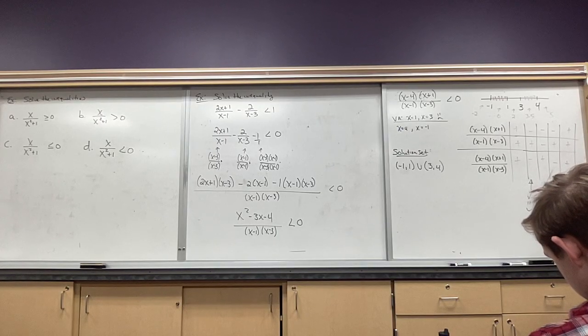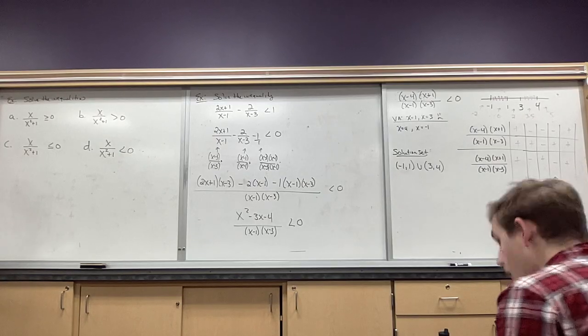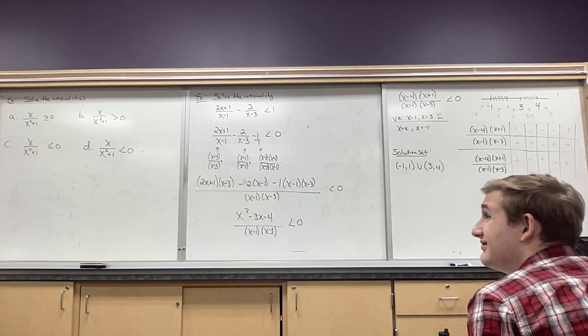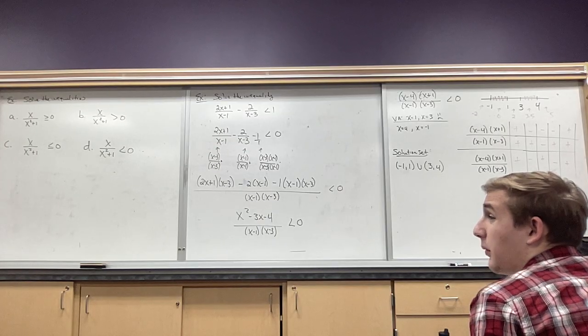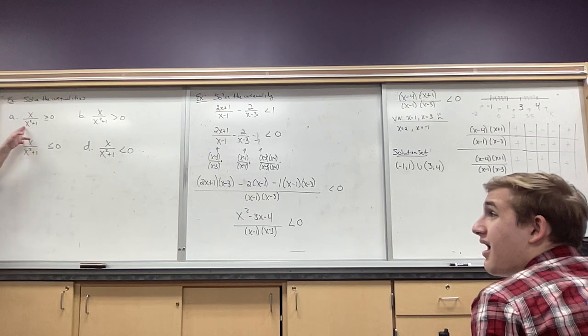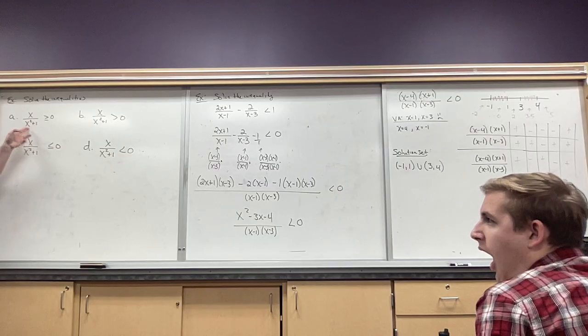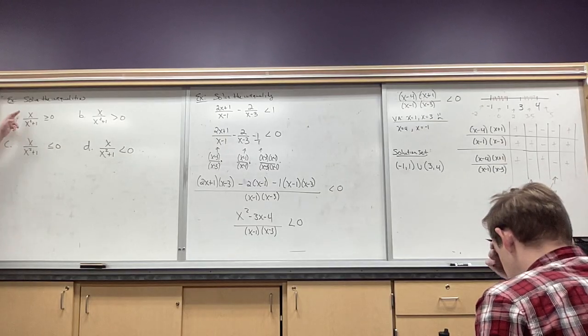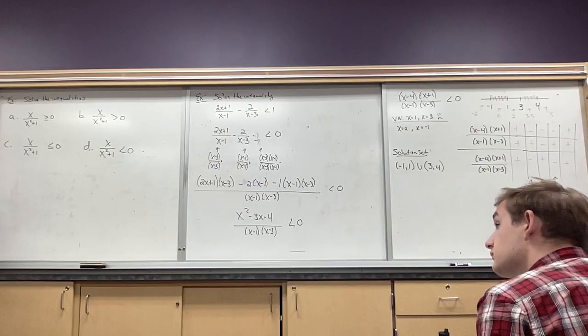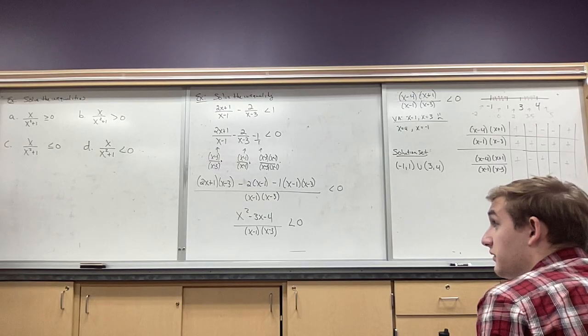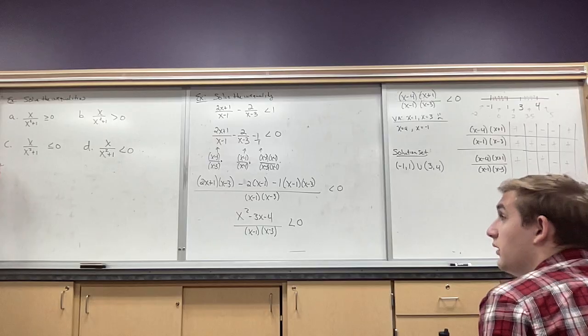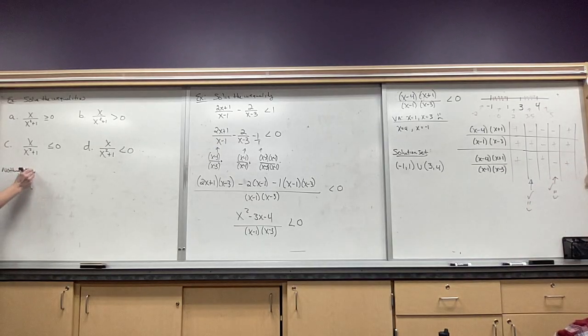Now, unlike the other ones, I can't break this down any further. So this is what it is. But let's talk about some characteristics of this inequality. The bottom part, am I ever going to get a negative? No. So that's always going to be squared, right? Always positive. So am I ever going to get a 0 in the denominator? No. So I'm good. So nothing I got to worry about there. Now, in the numerator, when is it going to give me a 0? And it's equal to 0? When it's equal to 0, huh? Does that make sense? Okay, so let's just put that down here. So we have nothing to worry about in the denominator.